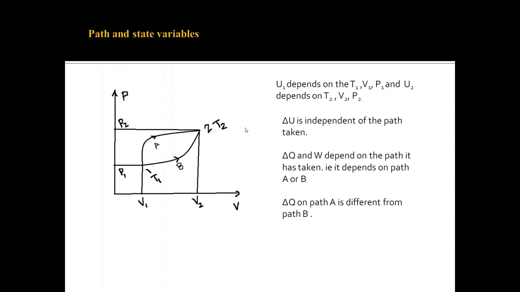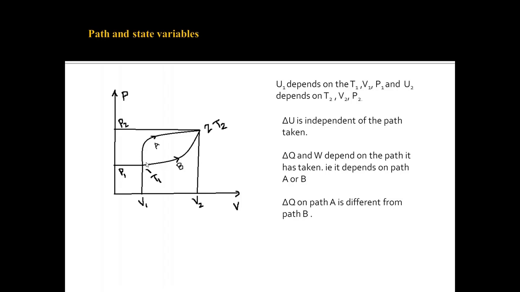Now, you know that delta Q is related to delta U and W. By the first law of thermodynamics, delta Q is equal to delta U plus delta W. Since delta U is path independent, it only depends on the initial and final state, so delta U is a constant. Now delta W changes with the path. For path A, delta W is greater than for path B. As a result, delta Q for path A is greater than for path B. So again, delta Q depends upon the path. So delta Q is a path variable. It is not a state variable.